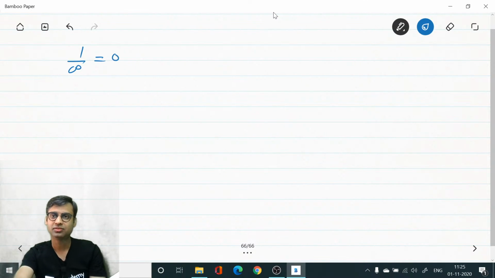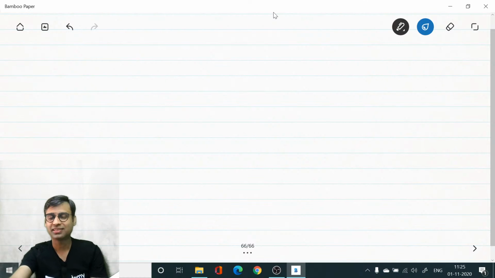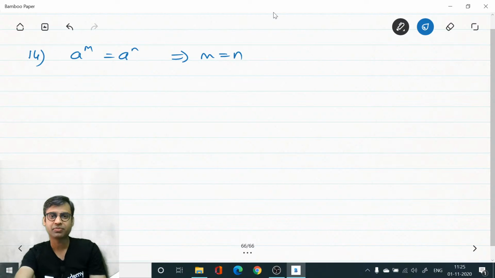What is the logic of 1 upon a power infinity equal to 0? Anyone? No? Forget it, it will take some time, so we will not go out of the syllabus, we will just stick to the syllabus and move ahead. Quickly we will move ahead. Next property, number 14, I guess. If a power m equals a power n, then m is equal to n. Base same, powers equal. Okay, easy.